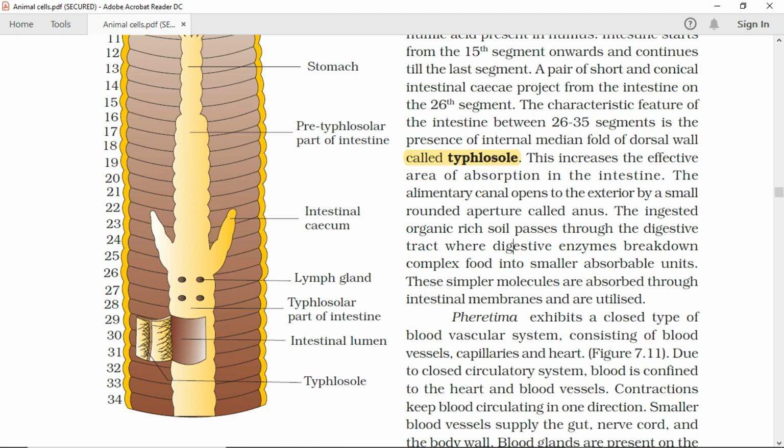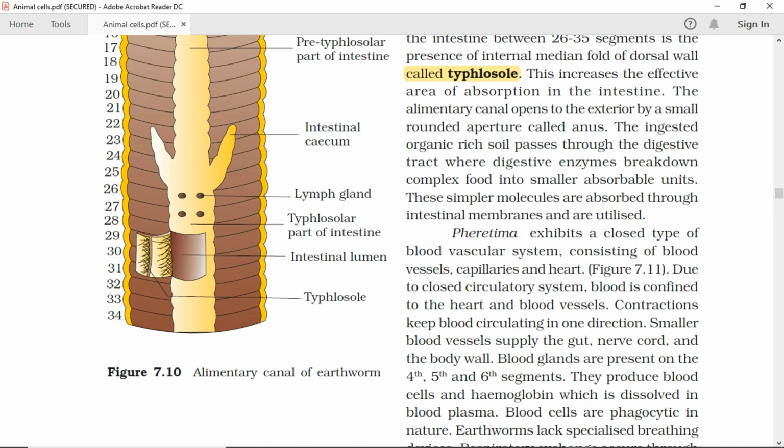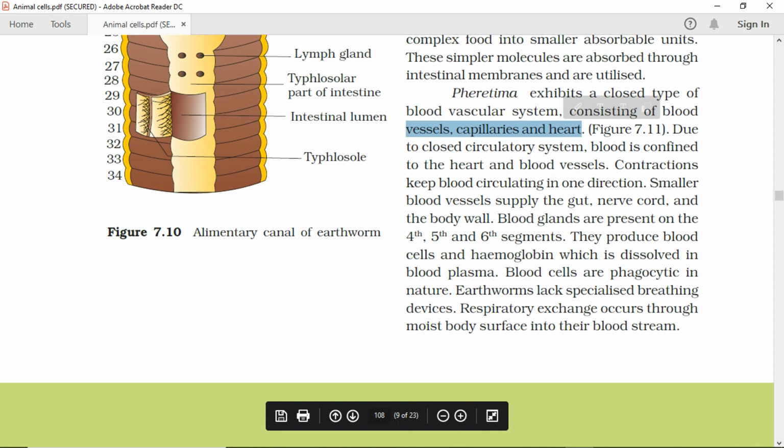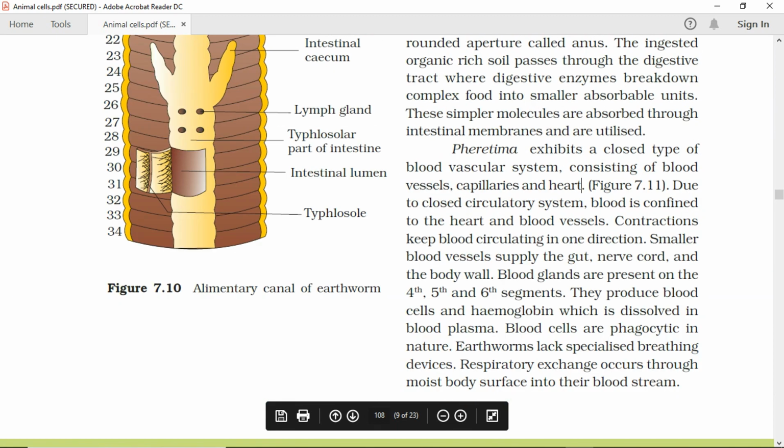The ingested, organic-rich soil passes through the digestive tract where digestive enzymes break down complex food into smaller absorbable units. These simpler molecules are absorbed through intestinal membranes and are utilized. Pheretima exhibits a closed type of blood vascular system, consisting of blood vessels, capillaries, and heart, Figure 7.11. Due to the closed circulatory system, blood is confined to the heart and blood vessels. Contractions keep blood circulating in one direction.